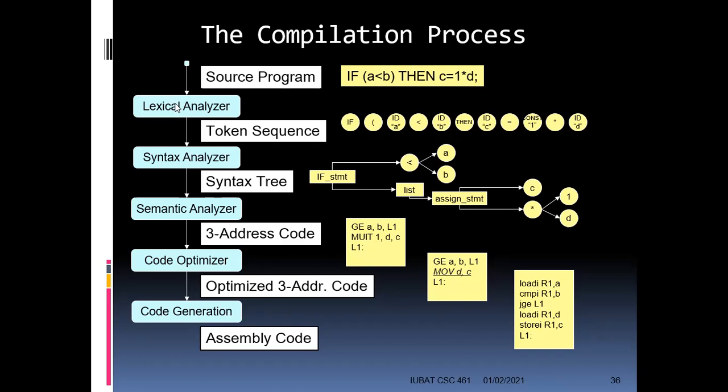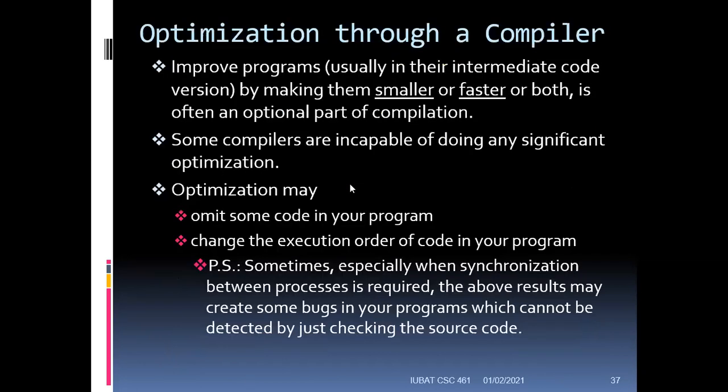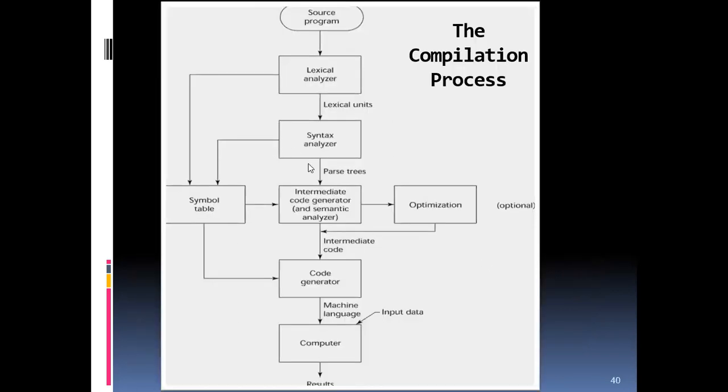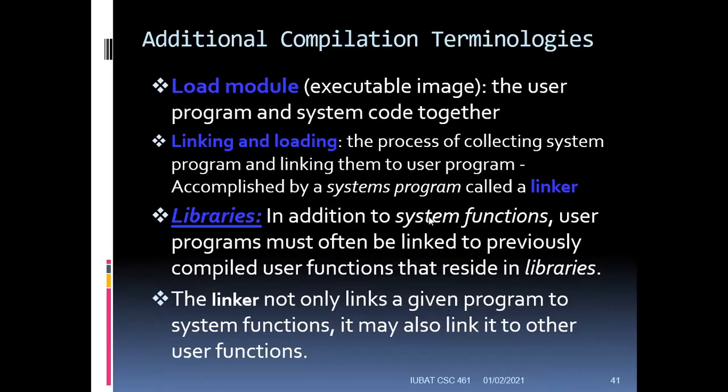Now these ones are easy to remember: code optimizer, code generation, syntax analyzer, lexical analysis. You just have to remember the semantic analyzer a bit, and then how the optimization is done and what the role of the symbol table is. And again, you don't have to memorize this diagram as well. Now apart from all that we have seen, there are some additional terminologies that we have to use. For example, load module, linking and loading, libraries.